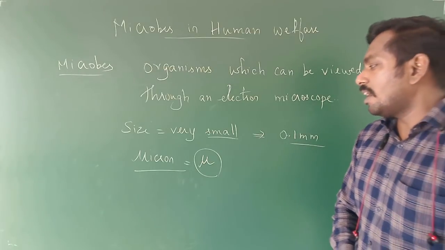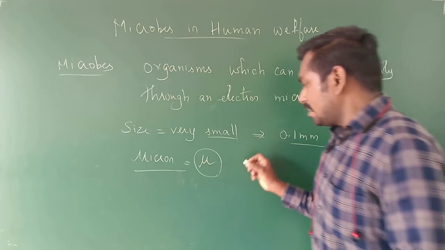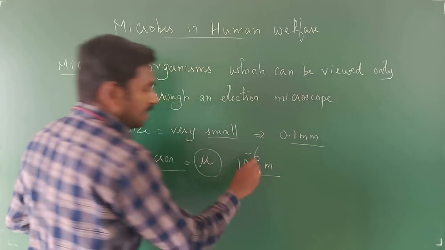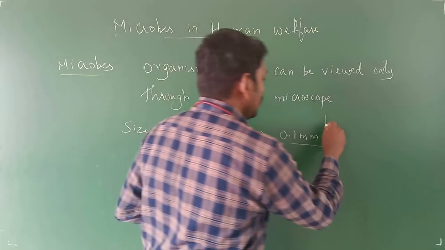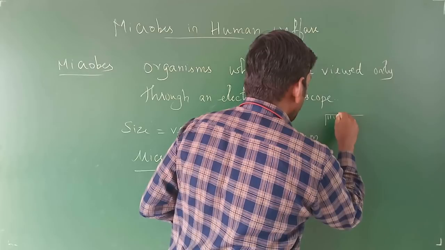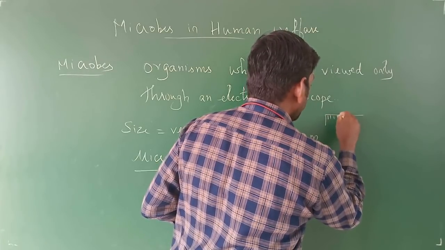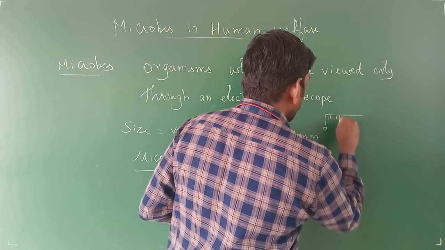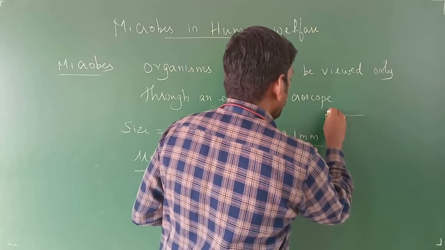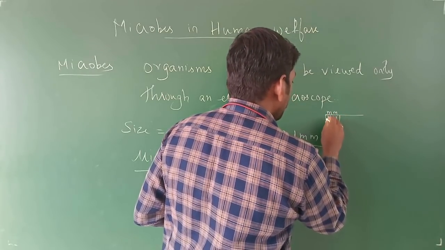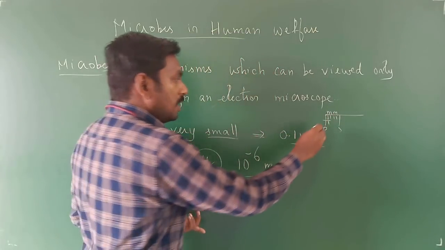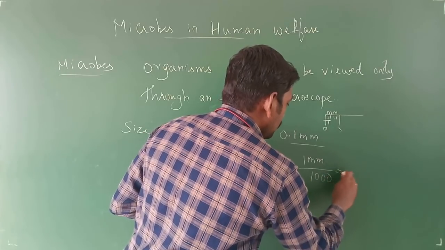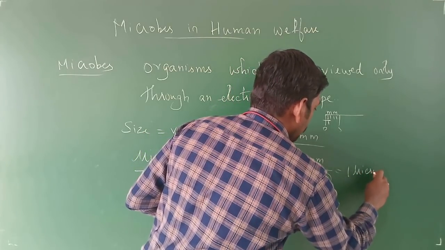So how do we calculate this micron? We know that the micron is about 10 to the power minus 6 of a meter. Suppose if you take a centimeter scale which we are using, you will be having 0, 1, 2, 3, 4, then the fifth one. So these are the millimeter units. This is the 1 millimeter. If you divide this 1 millimeter by 1000, it is equal to 1 micron.